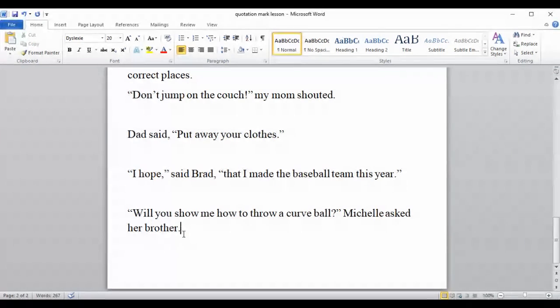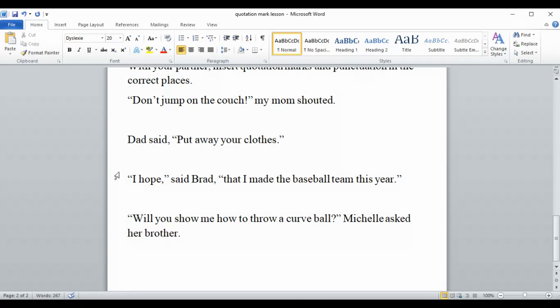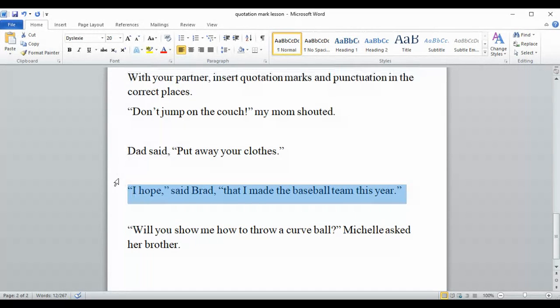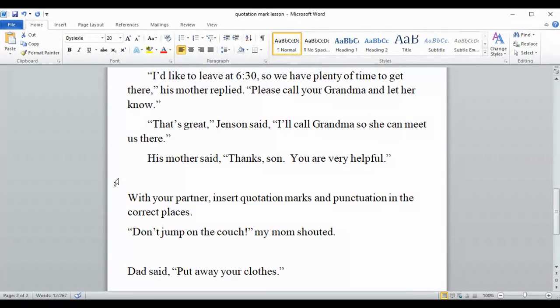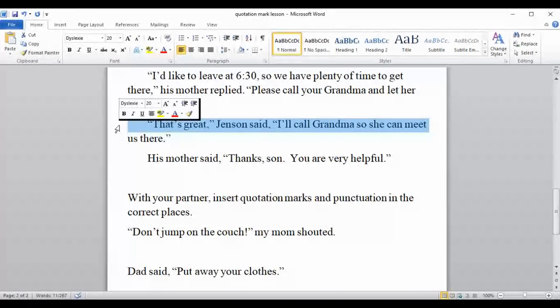So there are some examples of how to use quotation marks and where to put commas, and if you've asked a question, where to put the question mark, if it's an exclamation, where to put the exclamation mark. And then this kind of example here where it's broken up, this one is going to be not on today's assignment, but on tomorrow's assignment.